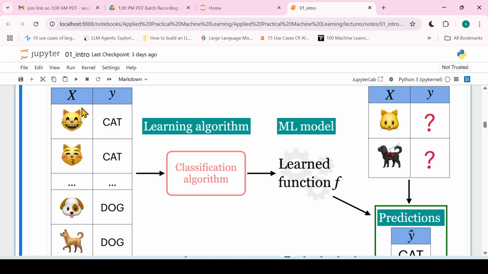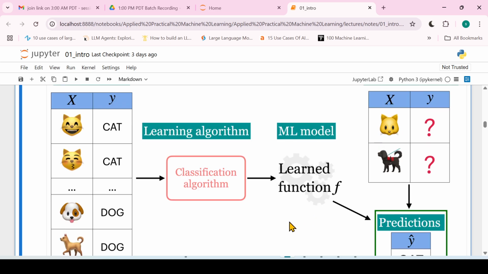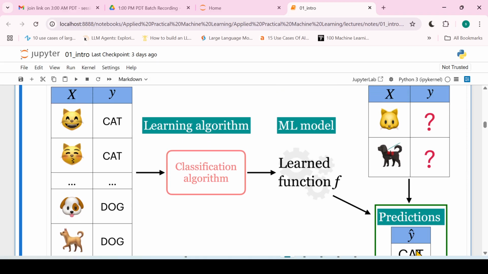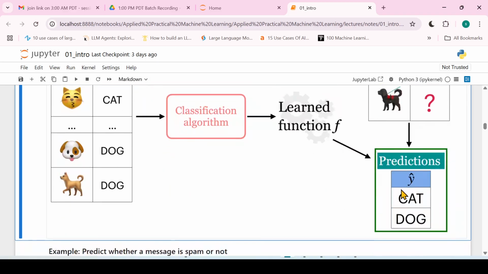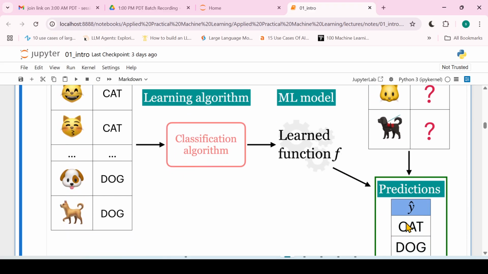It has only seen cat and dog emoticons, and it will only understand those. Now when we pass new cat and dog emoticons which were not in the training data, if the machine learning algorithm is able to detect the correct emoticons, that this is a cat and this is a dog, then it is a perfect machine learning algorithm, and we call this predictions.